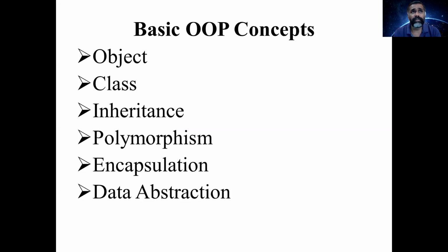Upcasting is nothing but when you create an object for a parent class but you are referring to the object of the child class. So the object is created for a parent class, but it is referring to the child class. It is called upcasting. This is done in method overriding. This will happen when you run a program. This object reference will happen at the time of runtime. So that is why it is called runtime polymorphism.